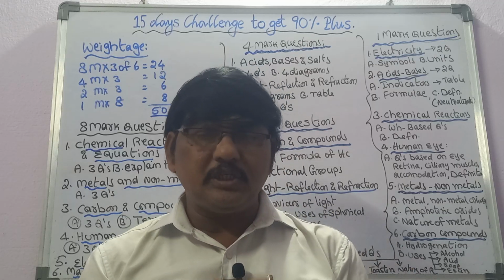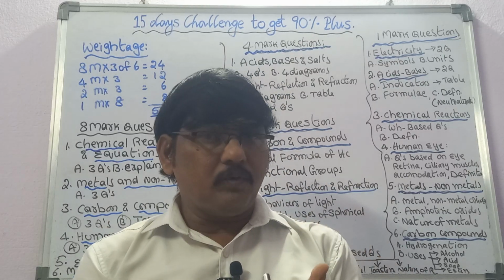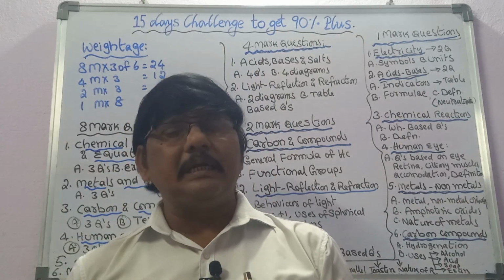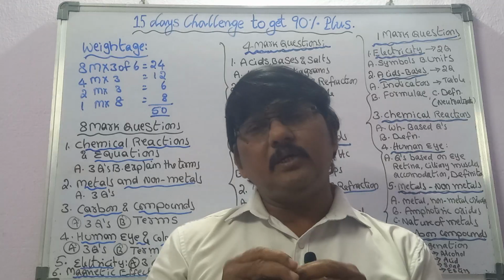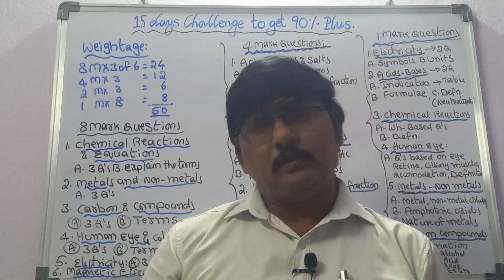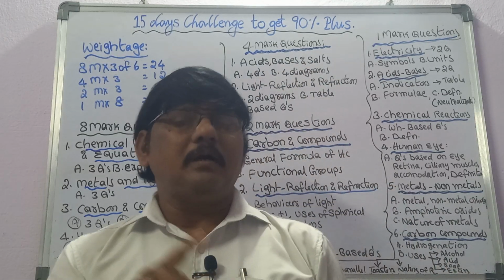So keep only two things in mind. Number 1, the general formulas of alkane, alkene, alkyne. Number 2, the functional groups and their formulas. Enough? No more than that will be asked from carbon compounds.